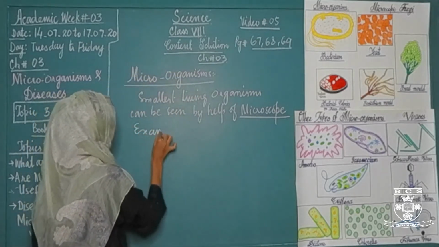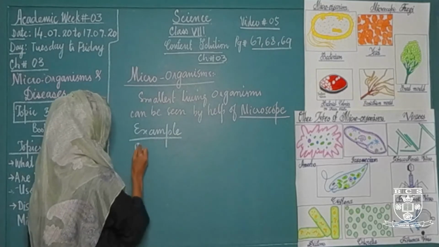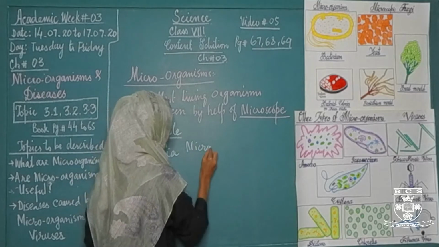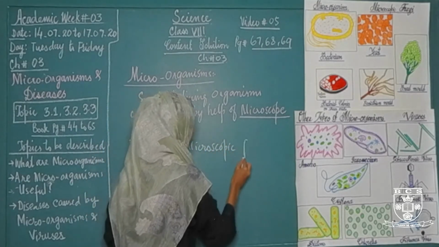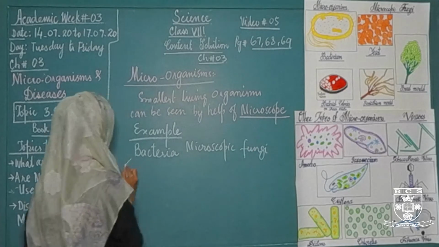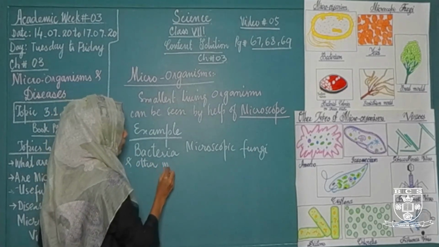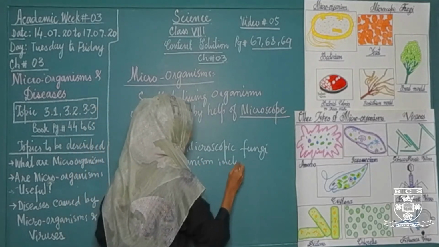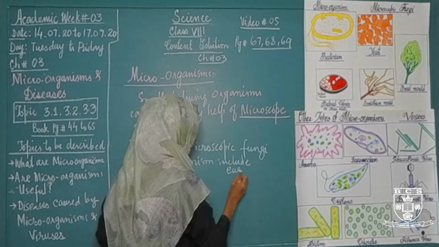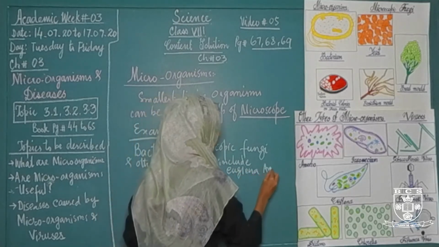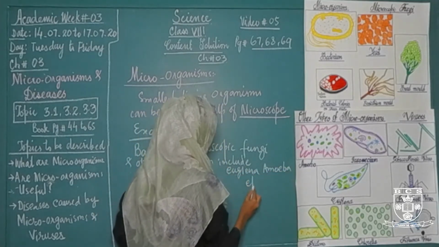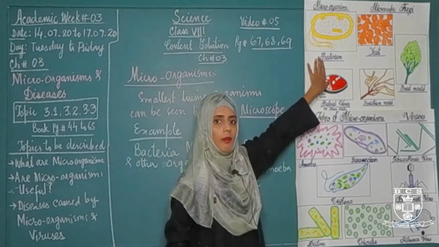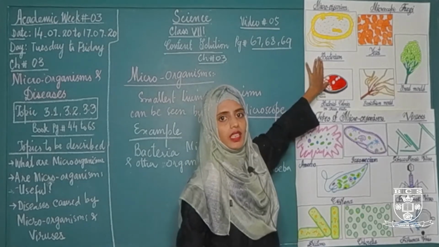Examples are bacteria, microscopic fungi, and other organisms include Euglena, amoeba, etc. If you look at this diagram, the first diagram is a diagram of a bacterium, a single bacterial cell.